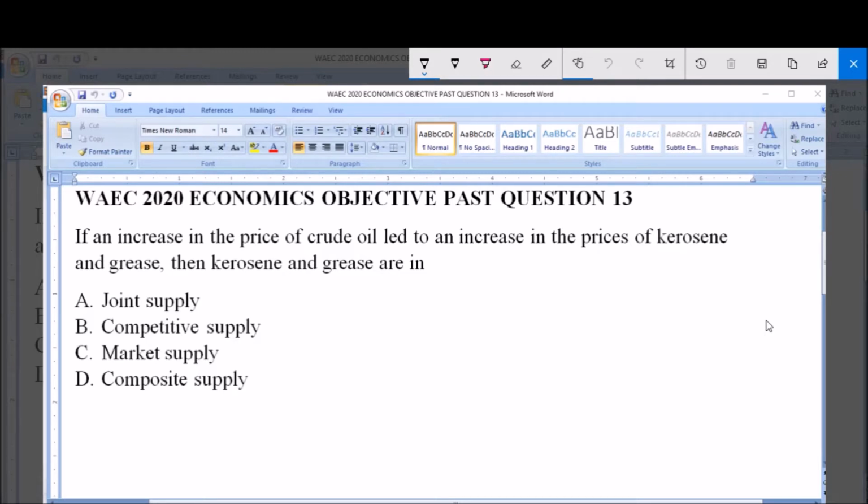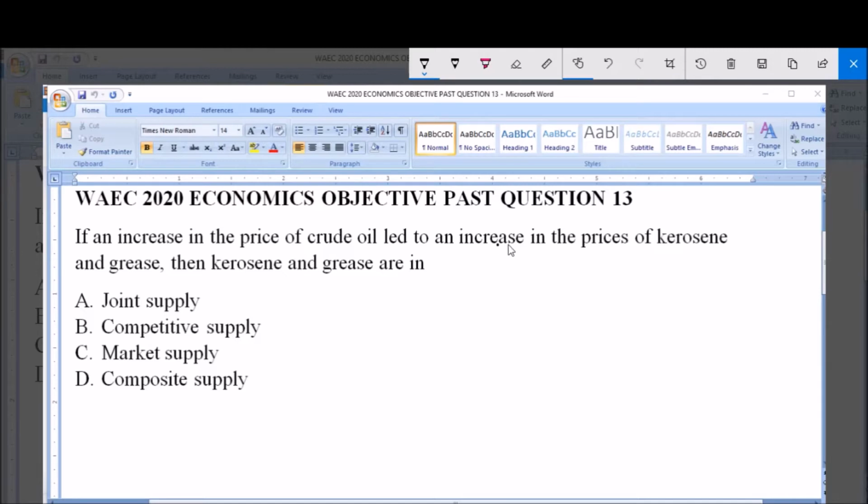If an increase in the price of crude oil led to an increase in the prices of kerosene and grease, then kerosene and grease are in A. Joint supply, B. Competitive supply, C. Market supply, D. Composite supply.